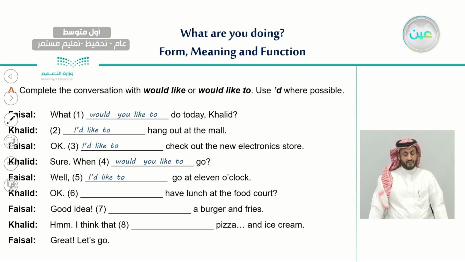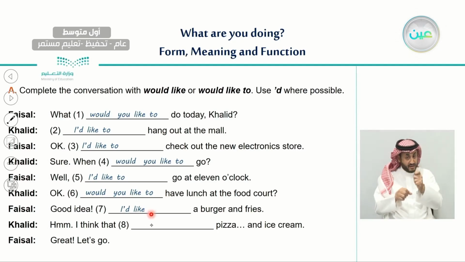Khalid, okay, blank, have lunch at the food court. This is a question, and at the same time a verb. So we would say, would you like to have lunch at the food court? And Faisal said, good idea. I'd like a burger. Notice here that we didn't use I would like to.